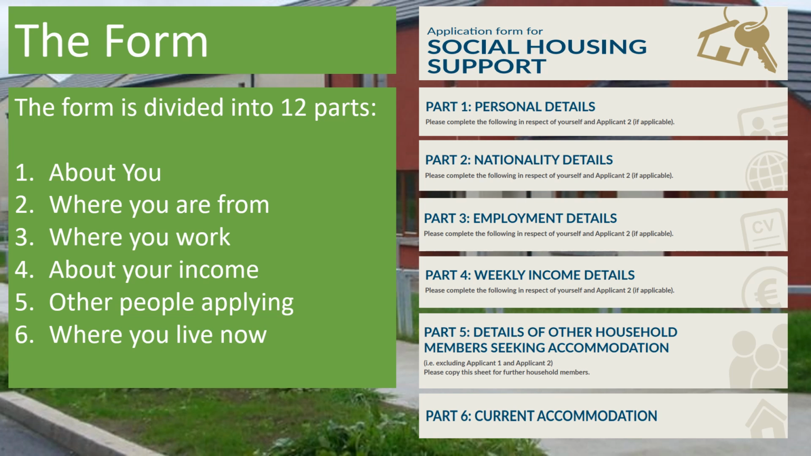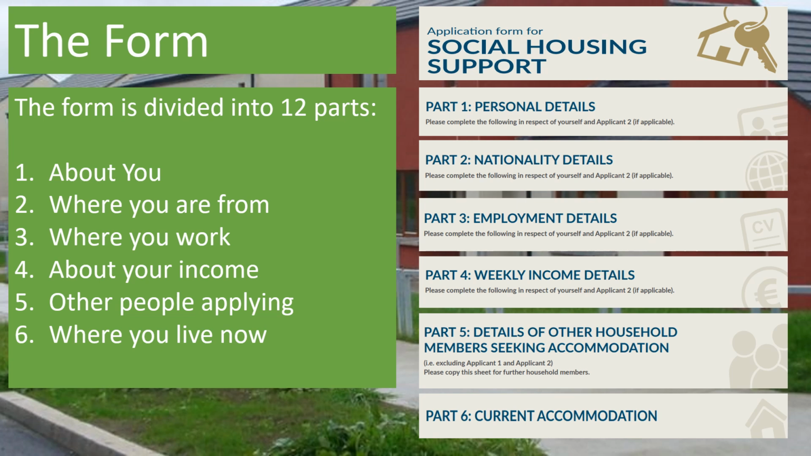The fourth part is income details and asks about the money you are getting on a weekly basis. The fifth part is details of other household members or other people applying with you. This part asks about the people who live in the house with you, for example your partner or any children you may have. The sixth part is current accommodation.